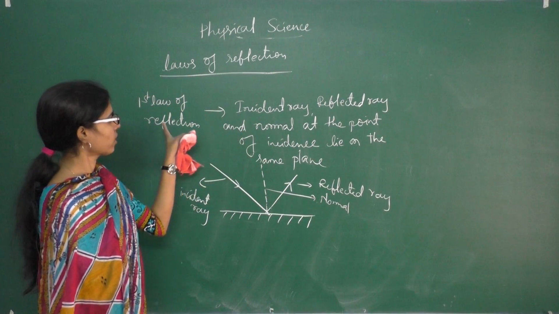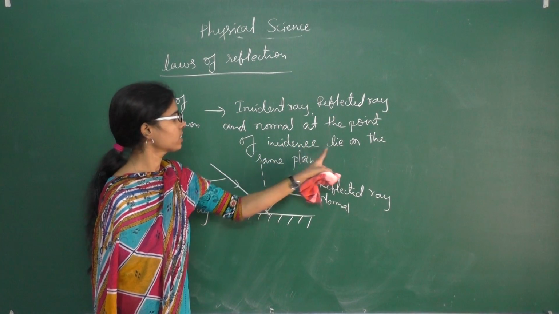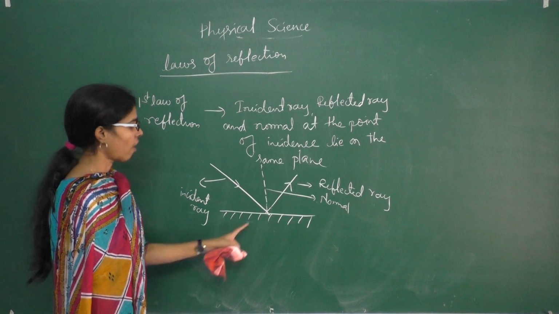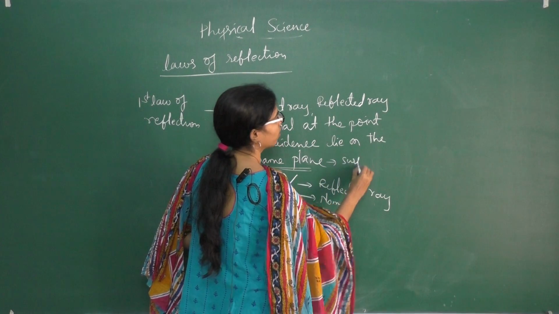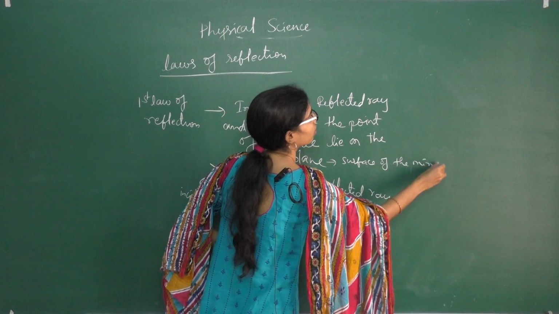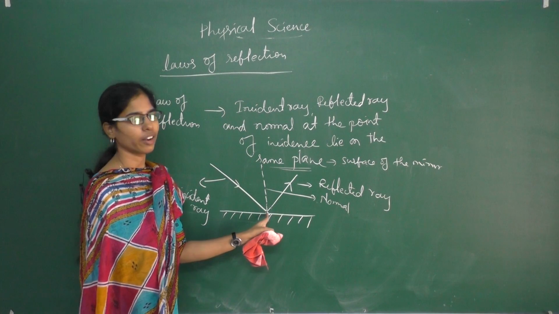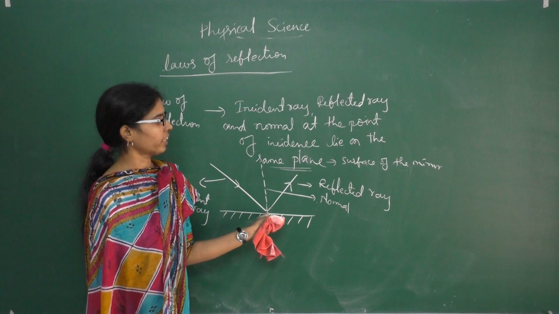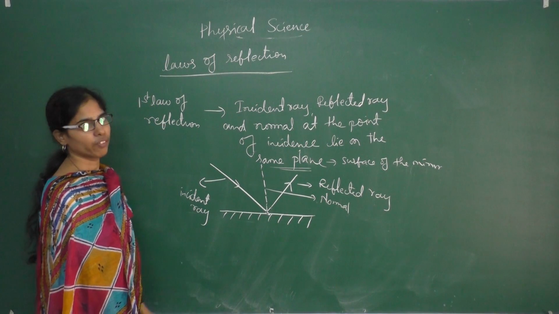So here, what is the first law of reflection? Incident ray, reflected ray, and normal at the point of incidence lie on the same plane. Same plane here indicates the surface of the mirror. Surface of the mirror means the incident ray, reflected ray and normal ray are all meeting at one point on the surface of the mirror. So this we can call the first law of reflection.